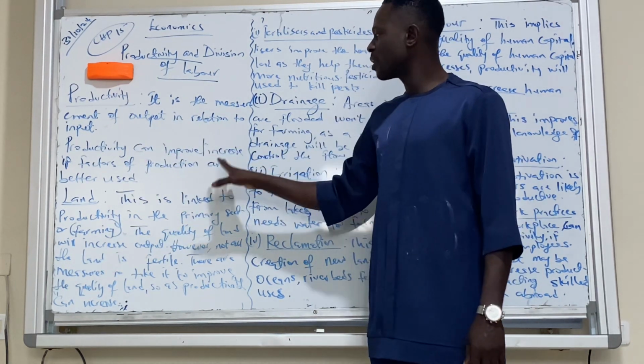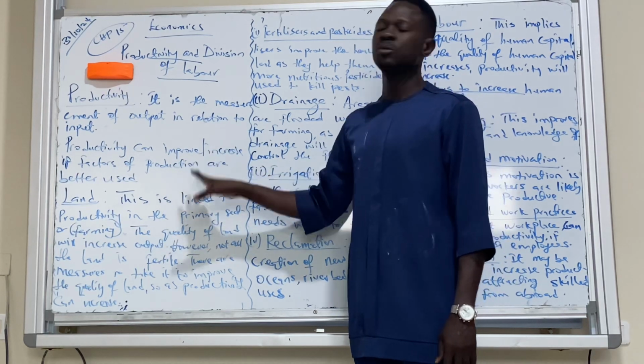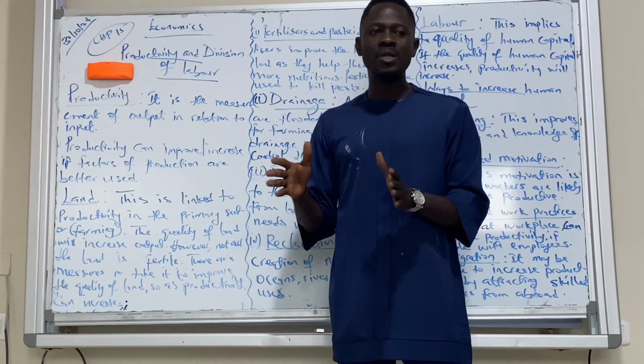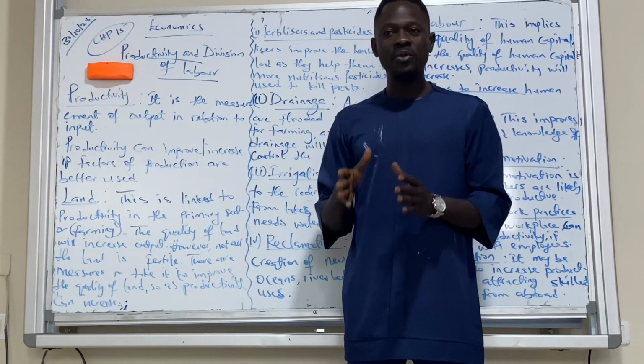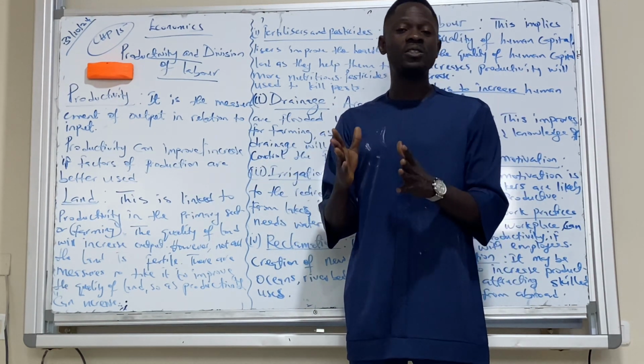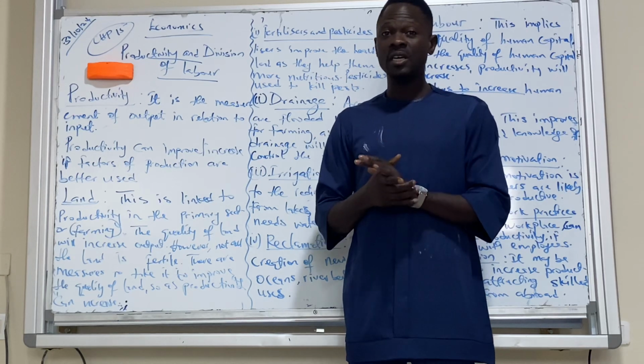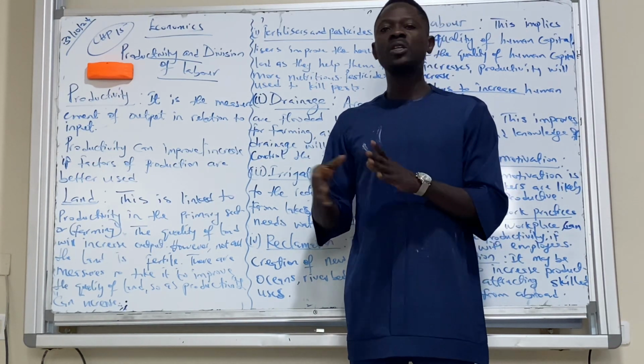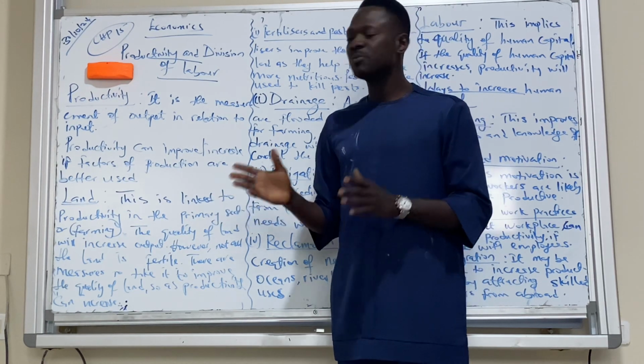Productivity can improve or increase if factors of production are better used. We wouldn't talk about productivity without production. And for production, we need the factors of production, which are the resources that help in the production of goods and services. So we need land, labor, capital, and enterprise to increase productivity. So we're going to start with improvement on land.